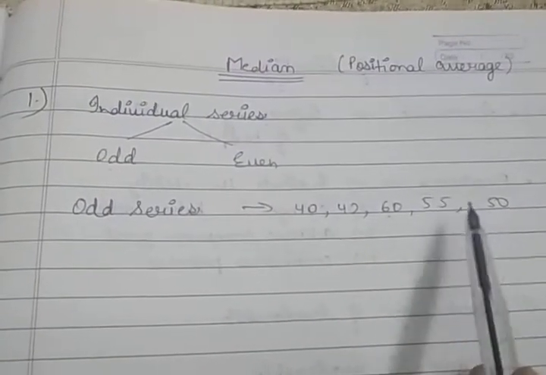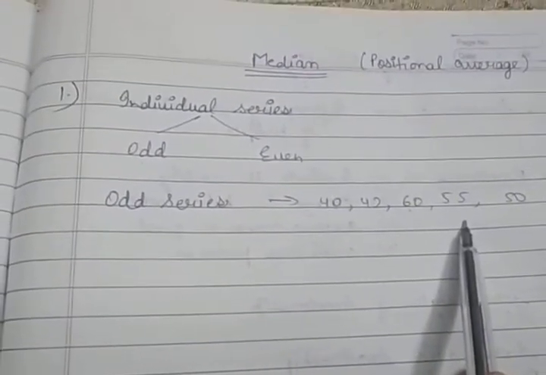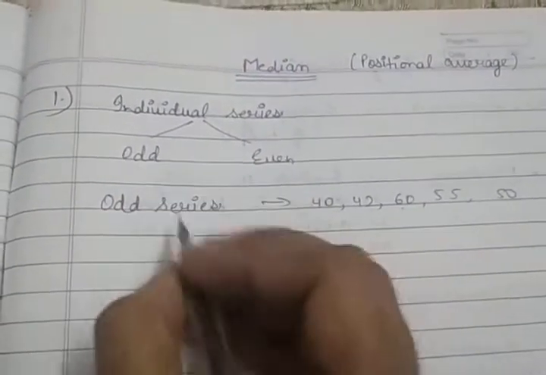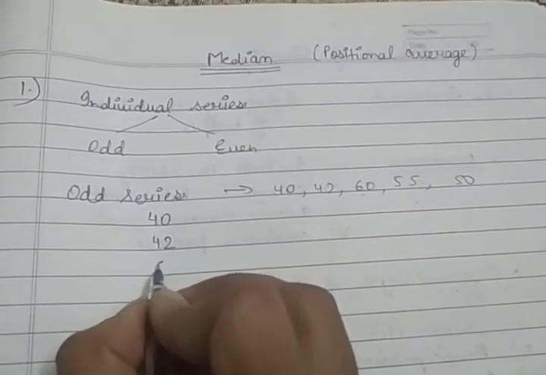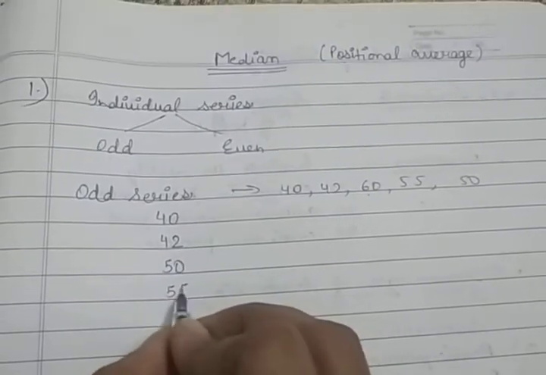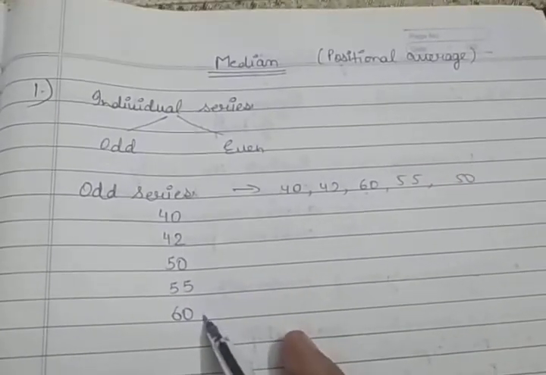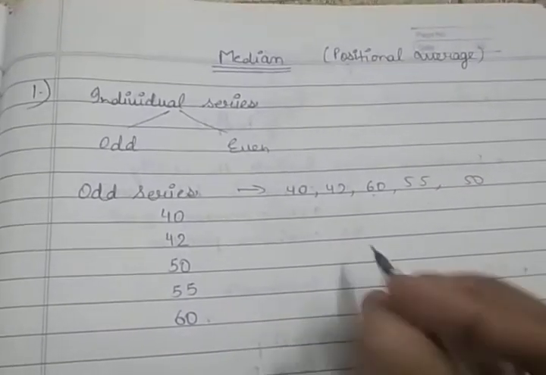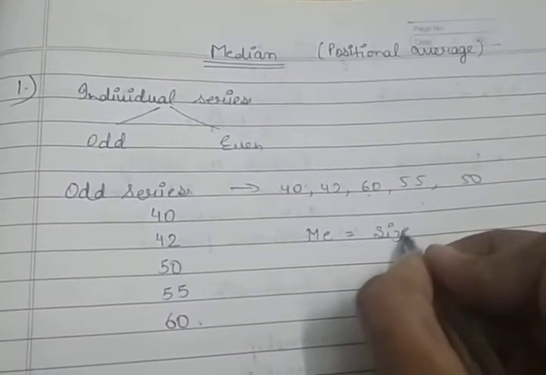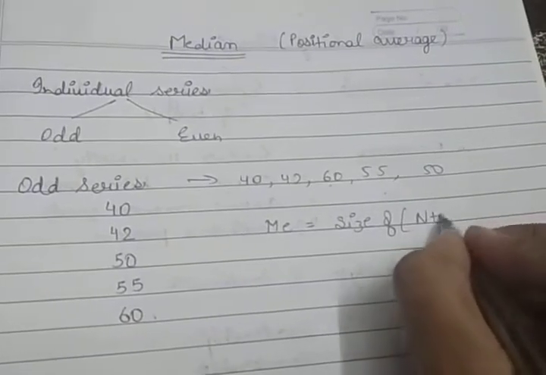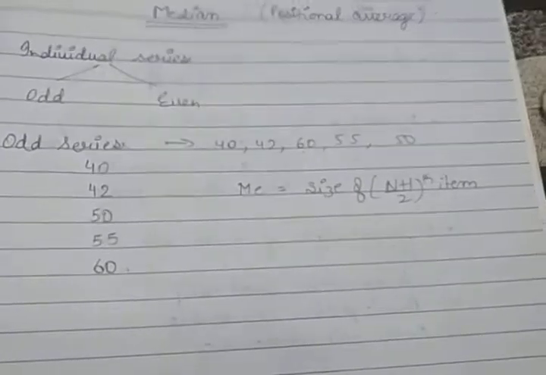So your first step: either you can arrange it in ascending order or in descending order. I am arranging them in ascending order. So first 40, then 42, 50, 55, and last one is 60. This is your first step: arrange them in ascending or descending order. Now the formula to calculate the median is equal to size of (n plus 1) upon 2 item. This is for individual series.